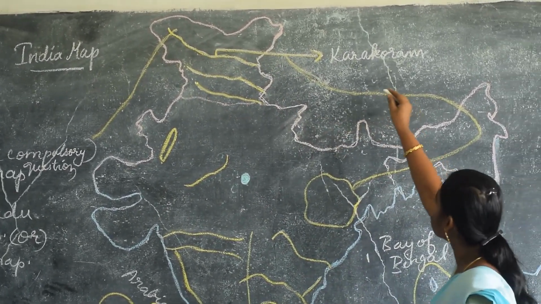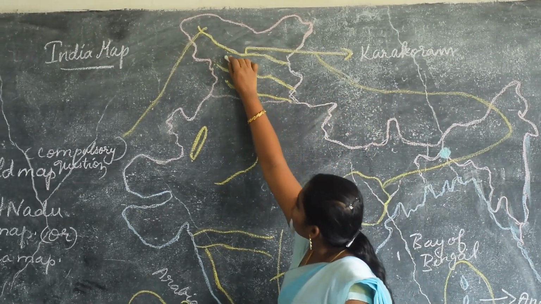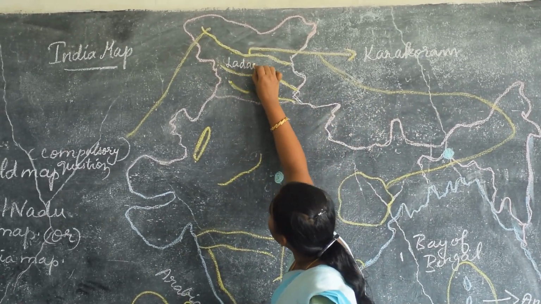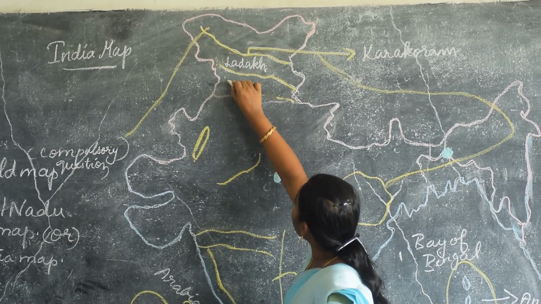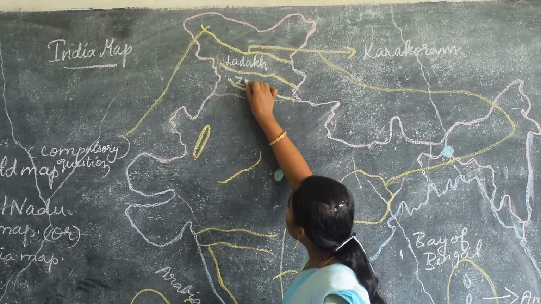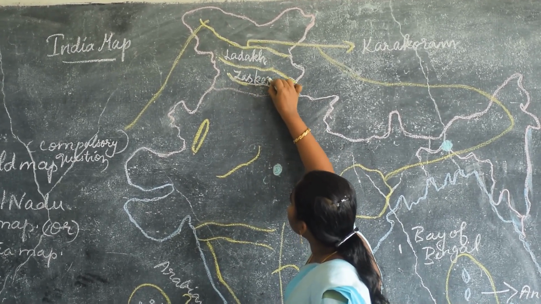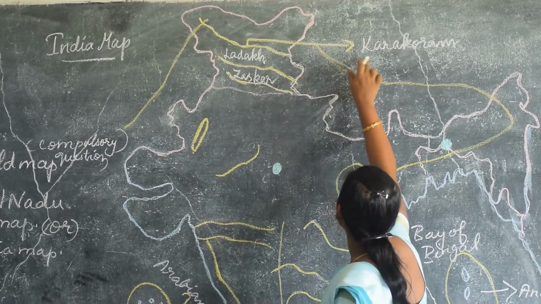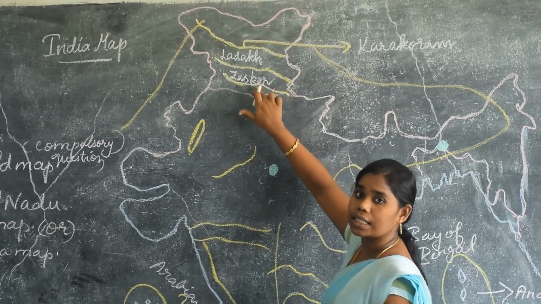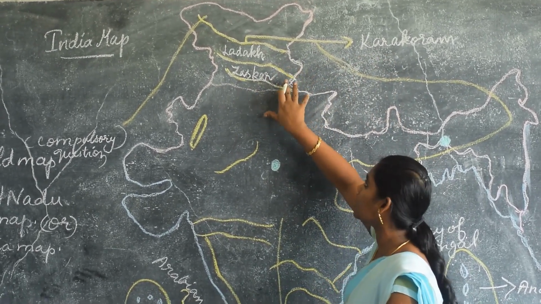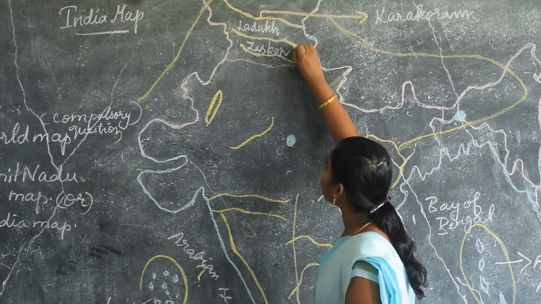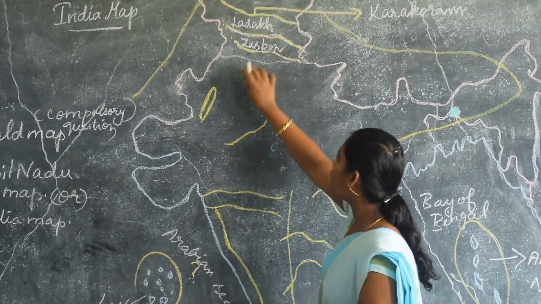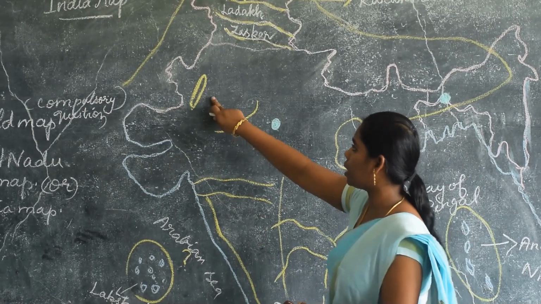And the next one is Ladakh. Next range is what? Ladakh. And next one is the Zaskar. So these three are the ranges: Karakoram, Ladakh, Zaskar. While writing these ranges, you have to draw this symbol. Do you understand this? And next one is the Aravalli.